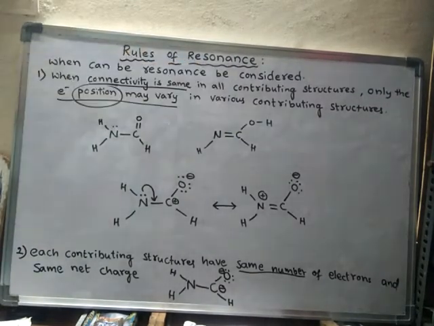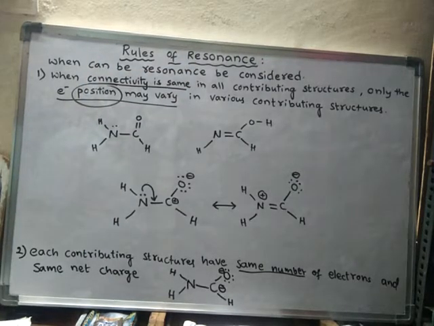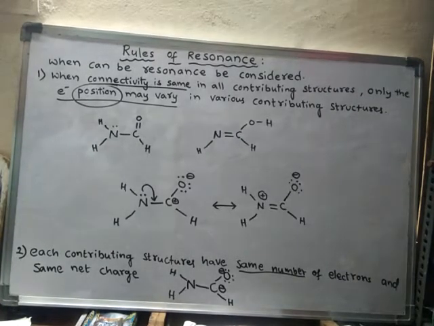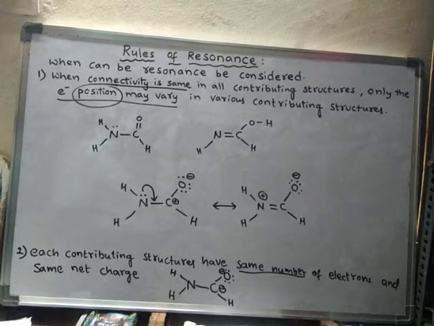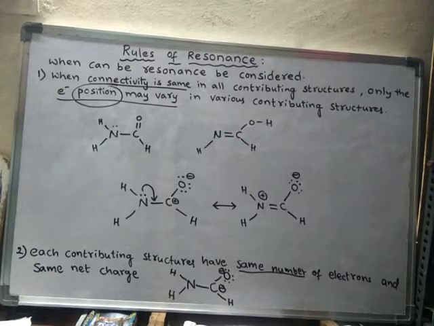Rules of resonance. So actually we learn about the resonance. What is resonance? Resonance is nothing but a phenomenon of existence of one compound. For example, if you take any compound, the structure of the compound or else the properties of the compound cannot be explained completely by a single structure. A single Lewis structure cannot explain the entire properties of a compound.